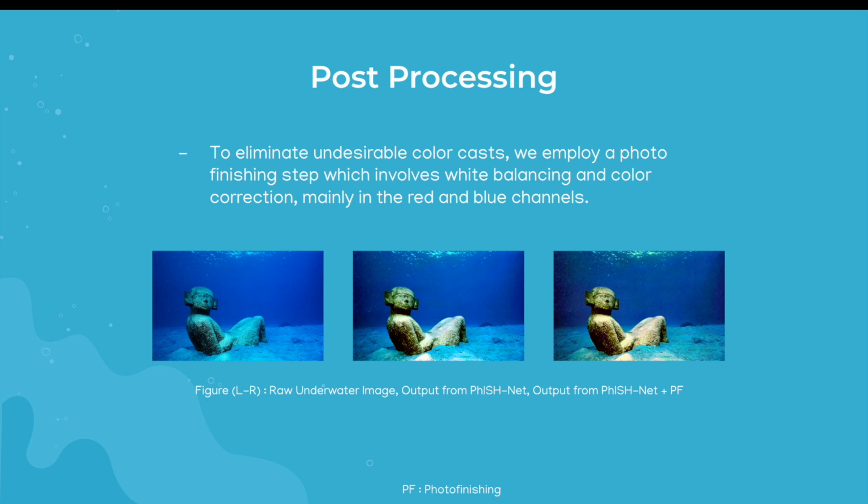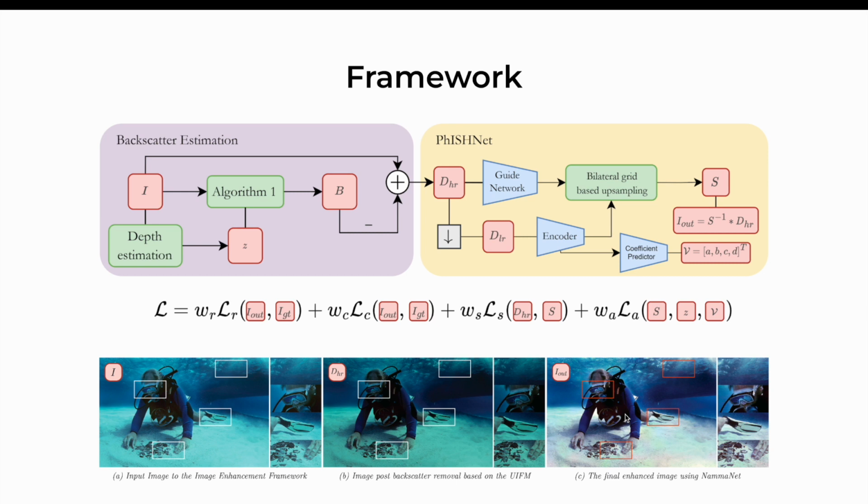Finally, to eliminate any undesirable color casts, we employ a photo finishing step which uses white balancing and color correction mainly in the red and blue channels. So the proposed framework is as follows. First, we estimate the backscatter B, using which we obtain the direct signal D, and a reduced resolution version of this direct signal is passed to an encoder which predicts the coefficients for this attenuation prior, which is also passed to a bilateral grid-based upsampler which finally predicts the illumination map S.